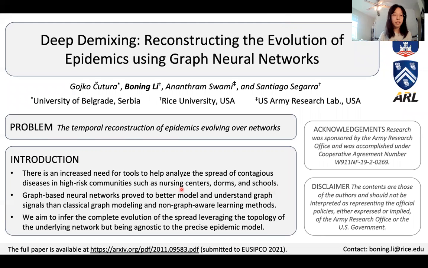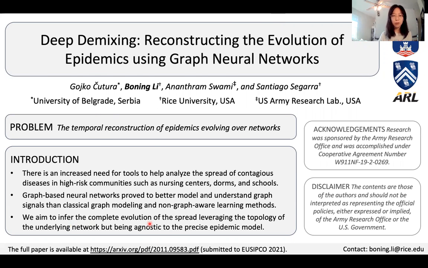If we view the communities as a graph, residents can be the nodes and the edges can be interpreted as interpersonal contacts, and the epidemics will be signals spreading on this graph. In this sense, graph-based neural networks prove to better deal with graph signals than classical graph modeling and non-graph-aware learning methods. In real practice, we often face an inverse problem, where we're given only some temporally collapsed information, and the goal is to reconstruct the complete temporal spread.